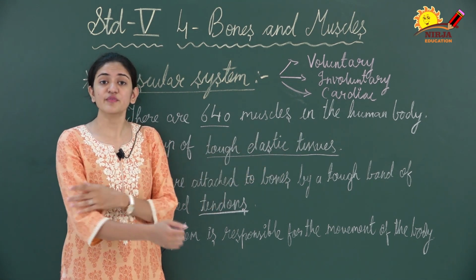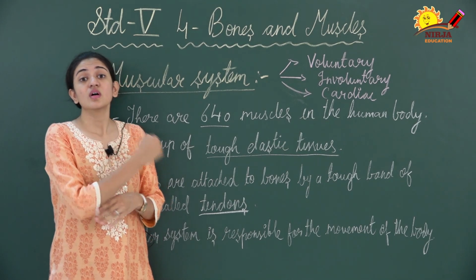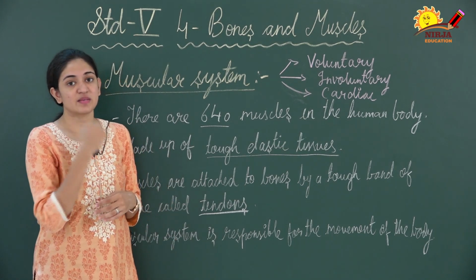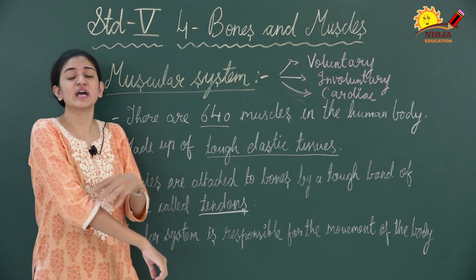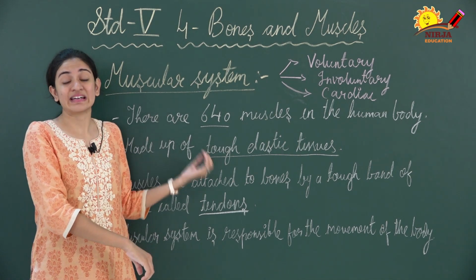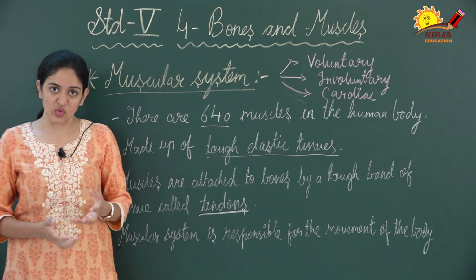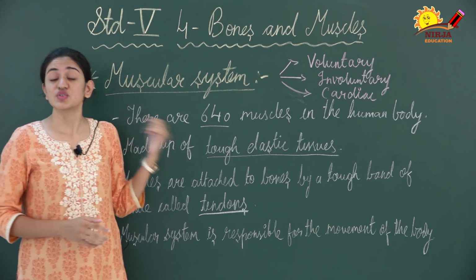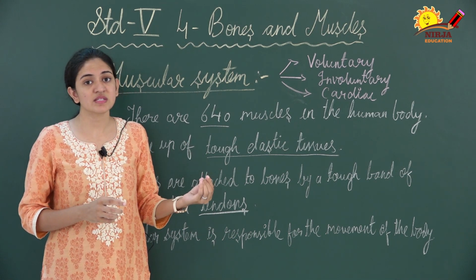For example, if we want to move our hand, we need the movement of the biceps and triceps. There are different types of muscles and tendons located in our body, which help in this movement. Dear children, during the movement of the body, we cannot say that only one muscle is involved.